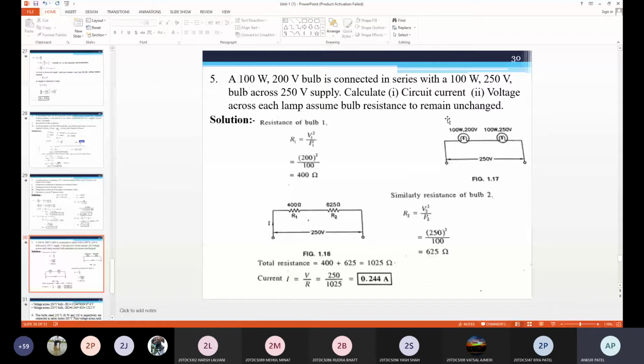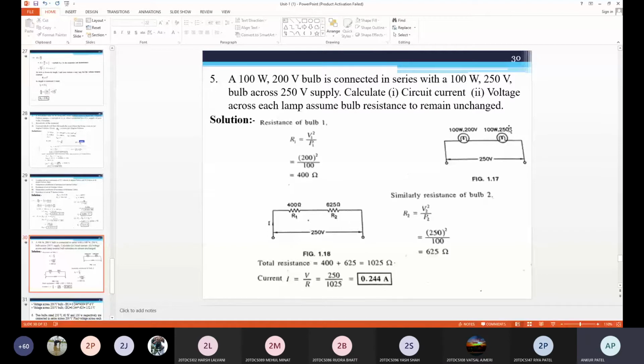Here it asks for circuit current, so we need to find the total circuit current. For that, 2 bulbs are given, so we need to find the resistance of each bulb, R1 and R2. By finding the total resistance of the circuit, we can get the total current. Then we need to find the voltage across each lamp. According to Ohm's law, V1 is equal to I into R1 and V2 is equal to I into R2.